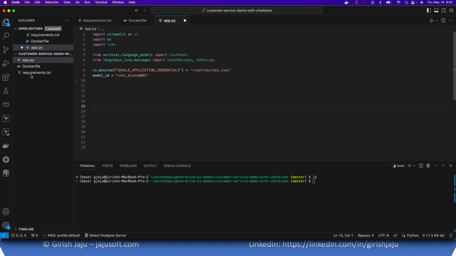So if name equals main, let's run the main function. Let's define main right here, and what we are going to do is just put a title and header for Streamlit.